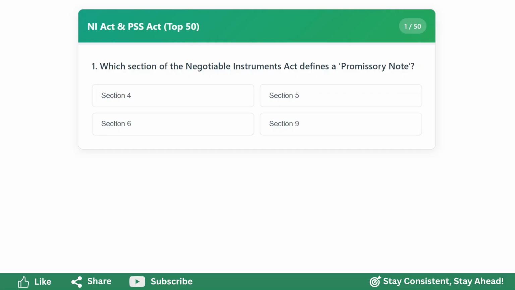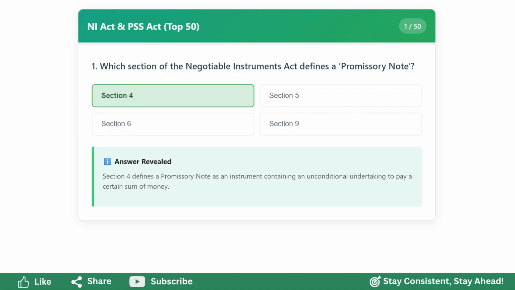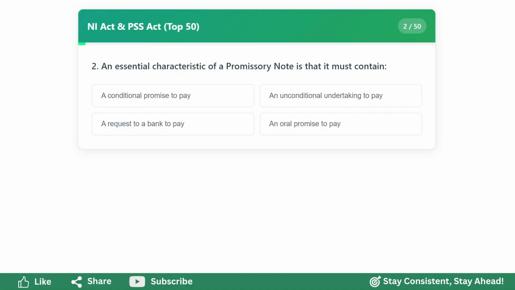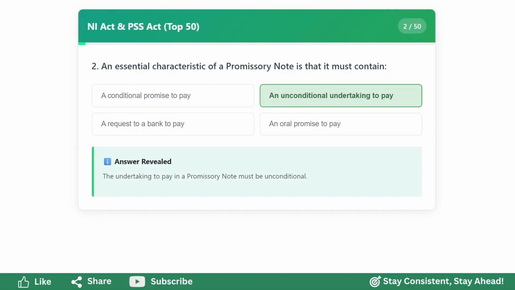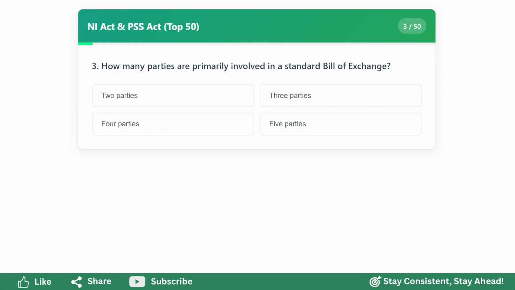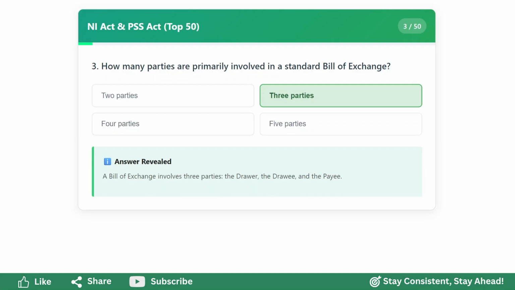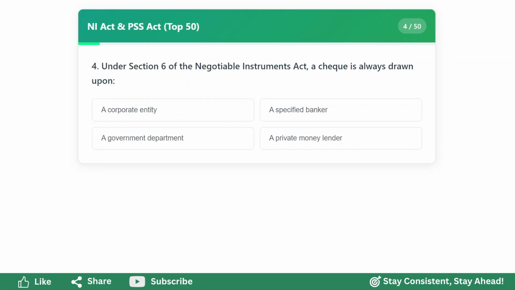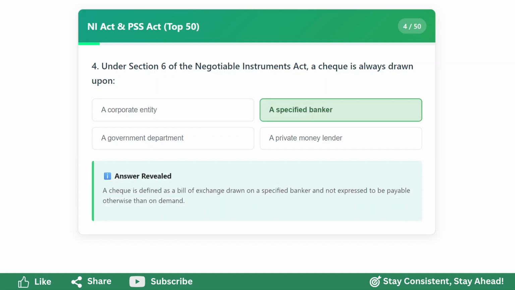Which section of the Negotiable Instruments Act defines a promissory note? Section 4. An essential characteristic of a promissory note is that it must contain an unconditional undertaking to pay. How many parties are primarily involved in a standard bill of exchange? 3 parties. Under Section 6 of the Negotiable Instruments Act, a check is always drawn upon a specified banker.